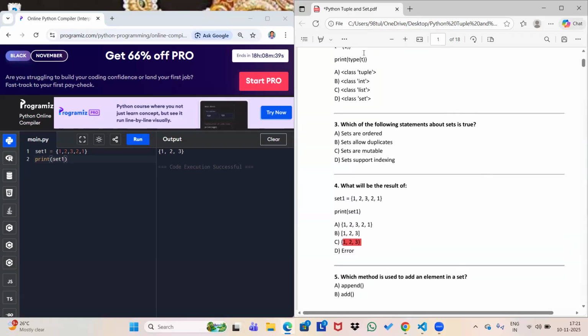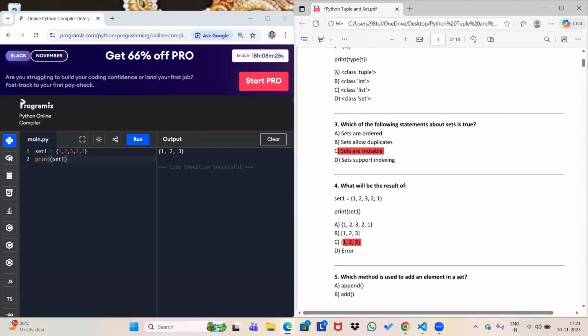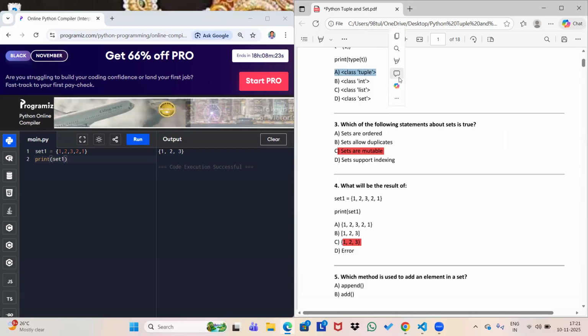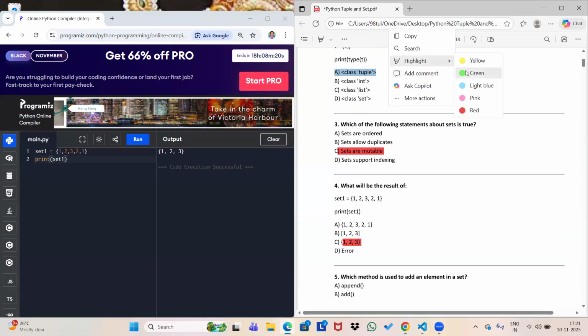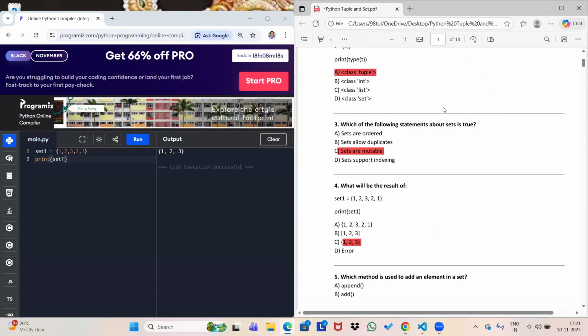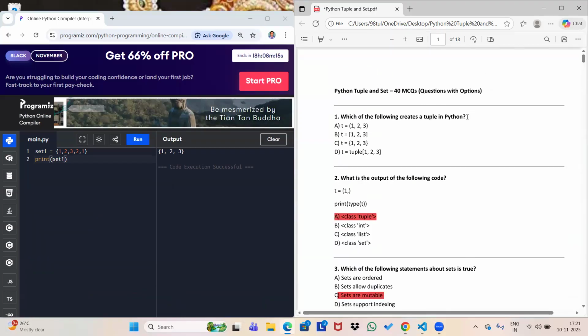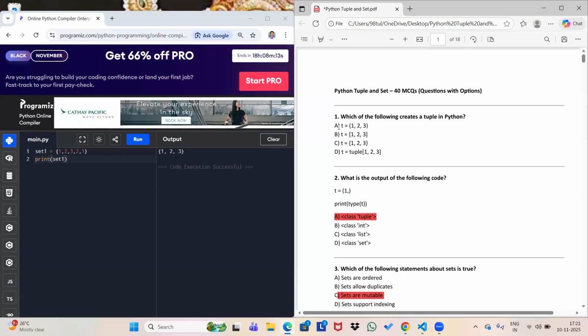And the answer would be for set, and for this will be the answer, and so the following tuple. So the answer will be A.